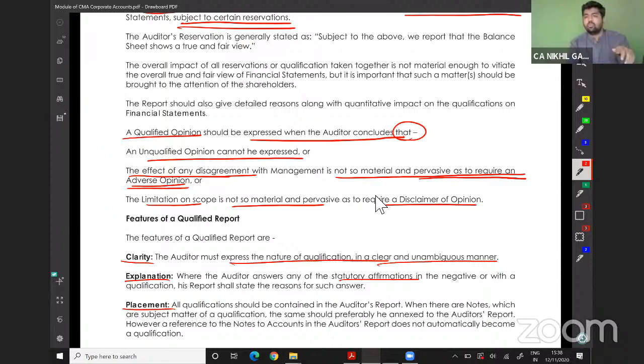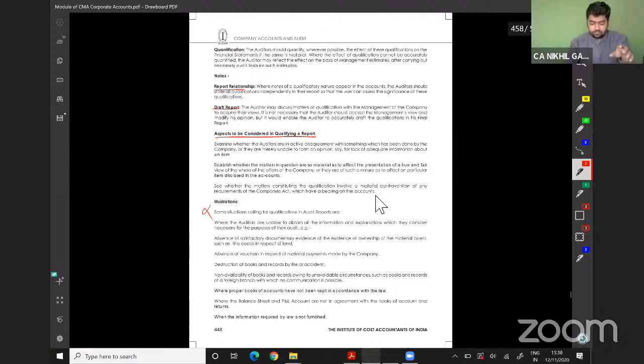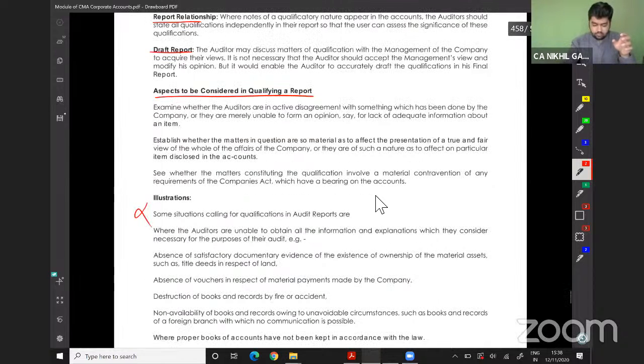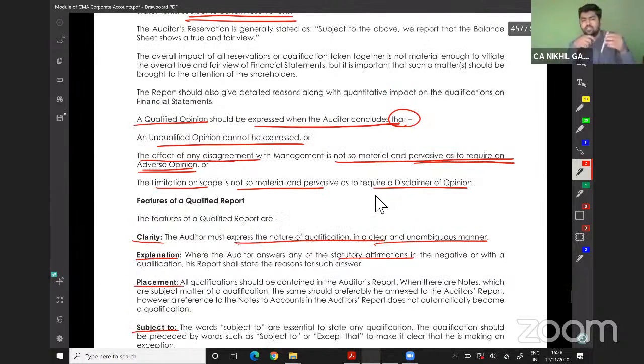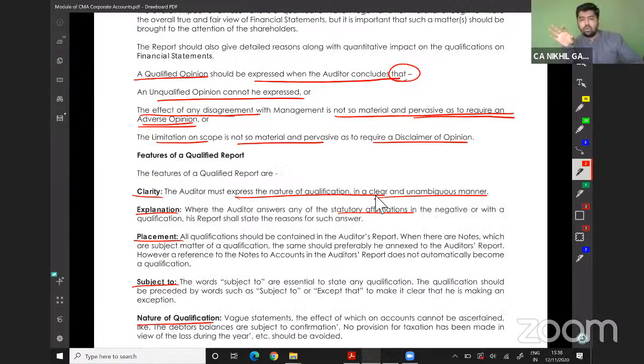Pervasive means, I can say one more thing. See, if a particular area is wrong, but whether that particular area is affecting the remaining financial statements, sir, no. We will take an example of inventory. Sir, inventory is of 20 crores, but it should be actually of 30 crores. Whether 10 crores is affecting the remaining financial statement, if your answer is no, then you should go for a qualified report. If your answer is a yes,